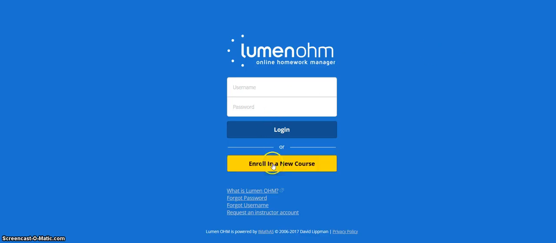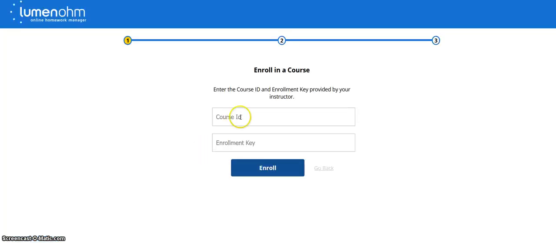and you will enroll in a new class. You'll enter that course ID and that enrollment key. You'll hit enroll, and then it's going to ask you to create an account. So you'll need an email address and a password and some other basic information. I strongly suggest you use your college email address, or if you have your college email address forwarded to something else, then use that other email address. But through your college email address is how I will contact you if I need to contact you. So I strongly recommend you use that.